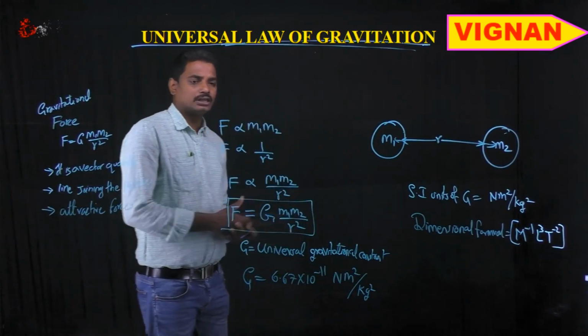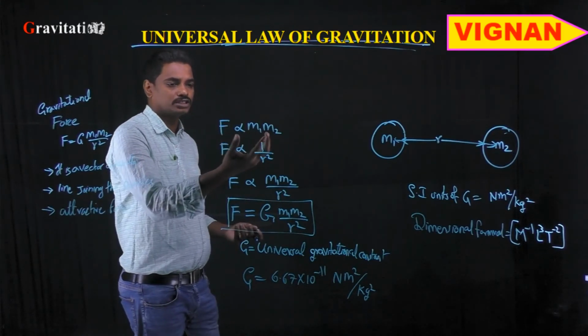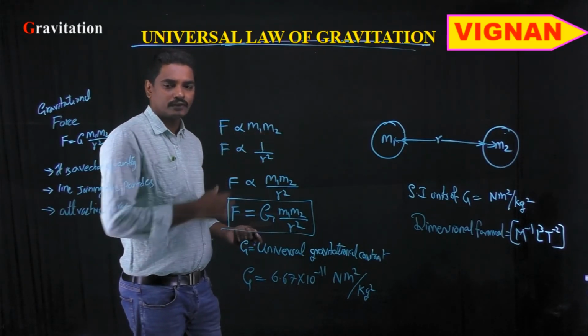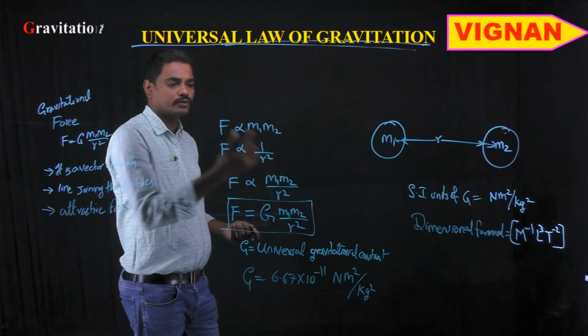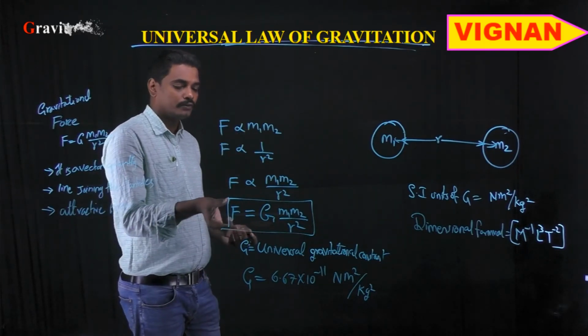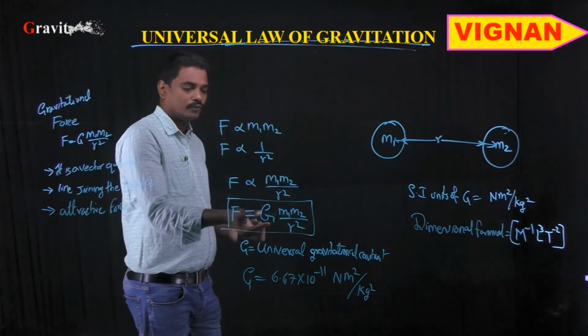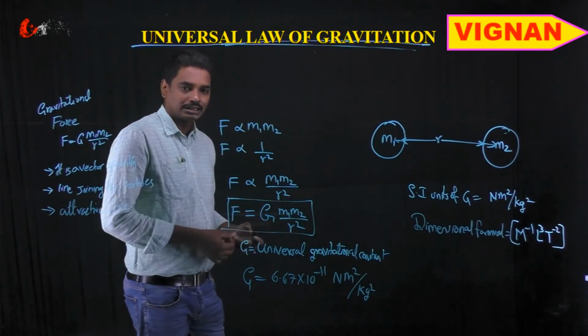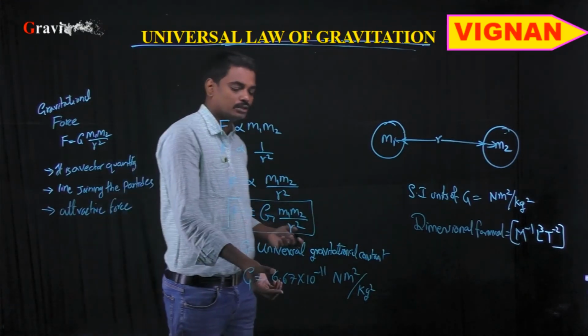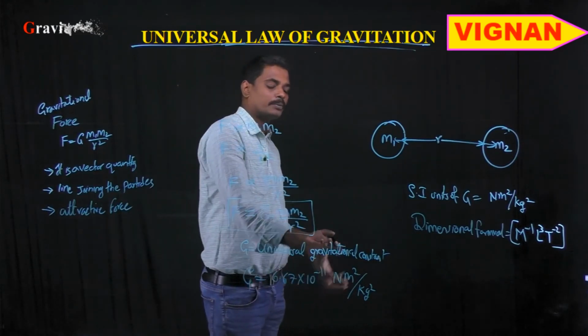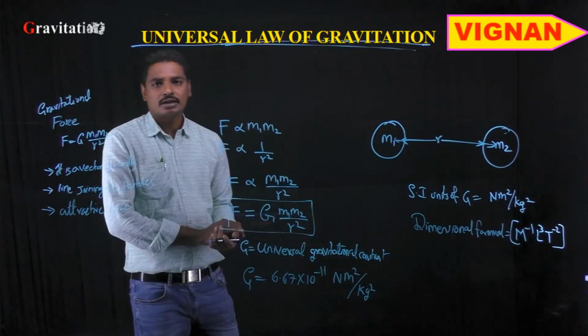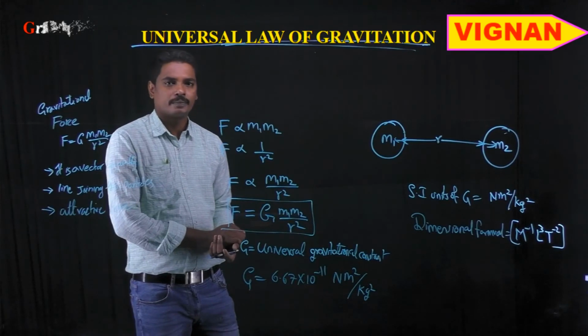So from the universal law of gravitation, we can write that force is directly proportional to the product of their masses and inversely proportional to the square of the distance between them, from which force F is equal to G m1 m2 by r square, where G is called the universal gravitational constant, whose value is 6.67 into 10 power minus 11 Newton meter square per kilogram square.